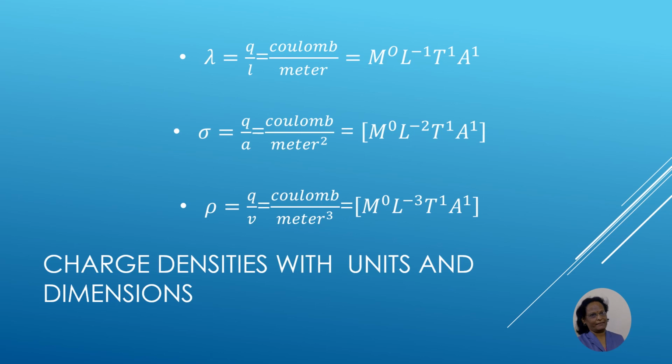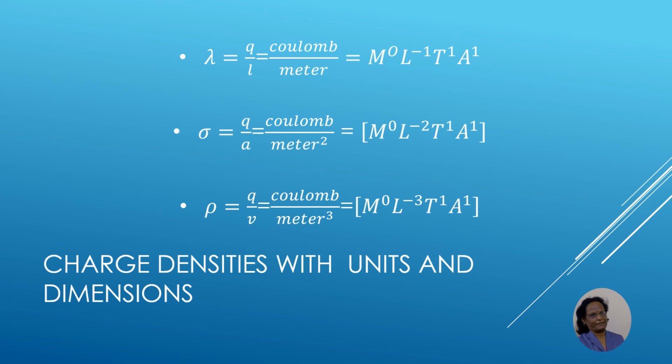Accordingly, we have surface charge density. I have already told you charges are to be uniformly distributed over an area. Accordingly, sigma equals Q upon A, and that will be coulomb per meter square, and its dimensional formula will be M0 L minus 2 T1 A1.